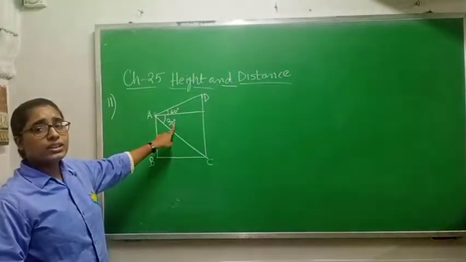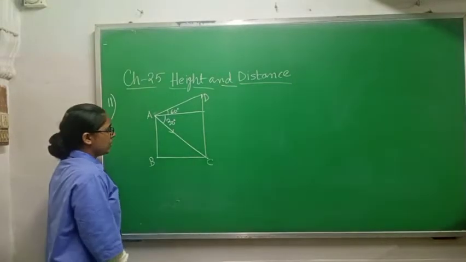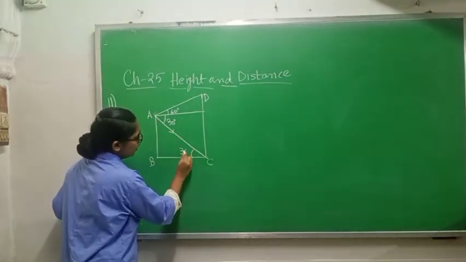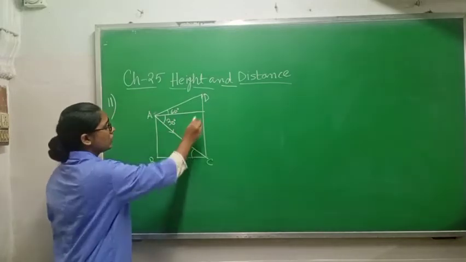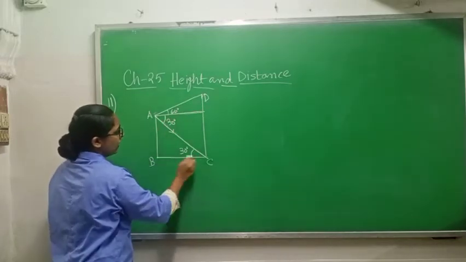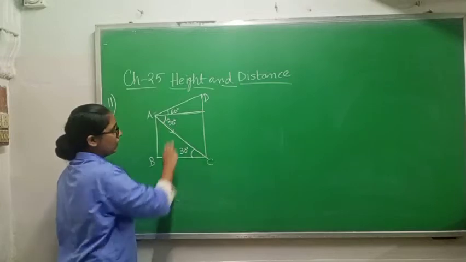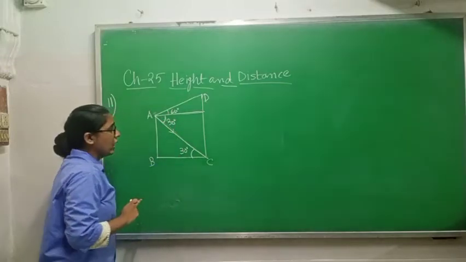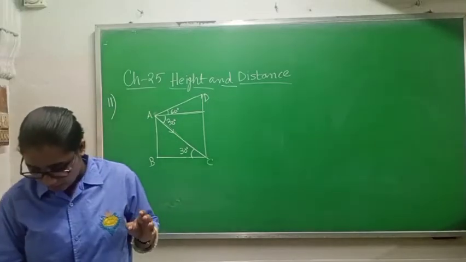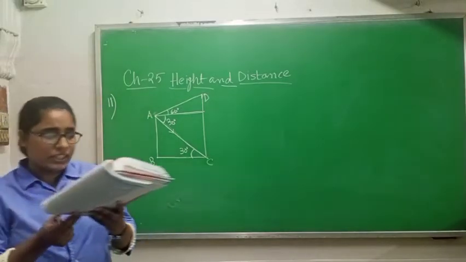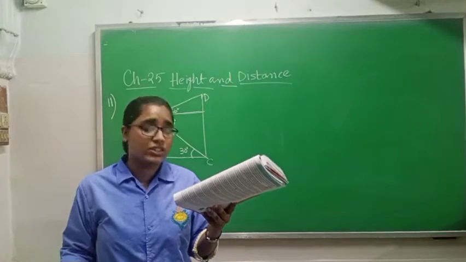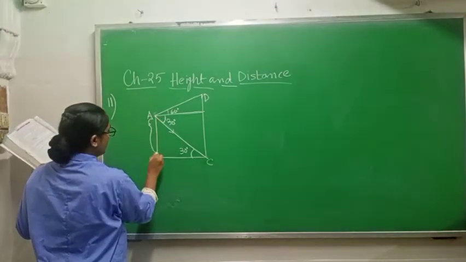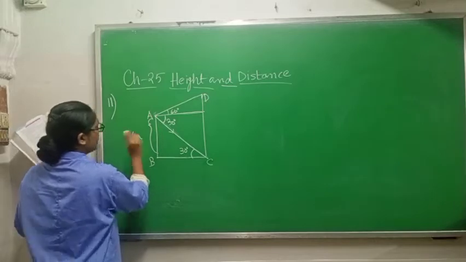I told you class 10 in the last sums, if this one is 30, this one is 30 also. Why? Because it is making alternate angle, Z. So if this one is 30, this one is also 30. We have to find, and after that it is written if the height of the building is 16 meter, height of the building. So AB is building, this one is given 16 meter.